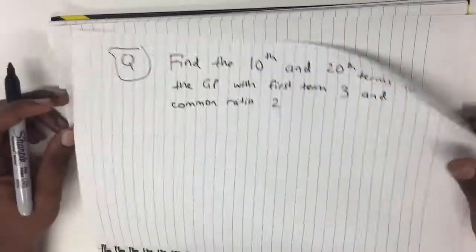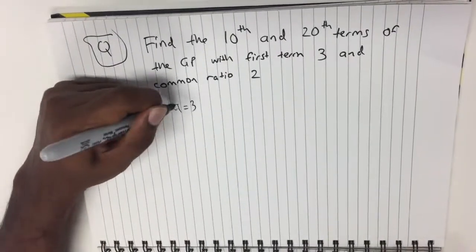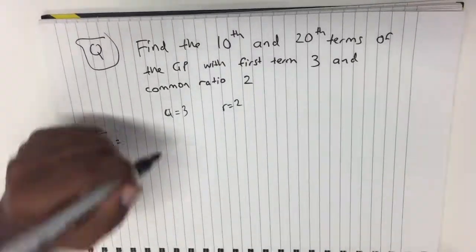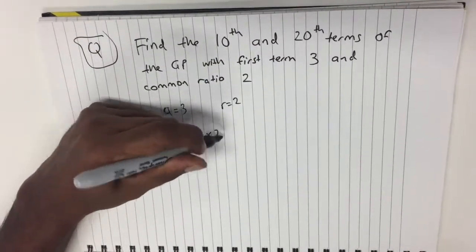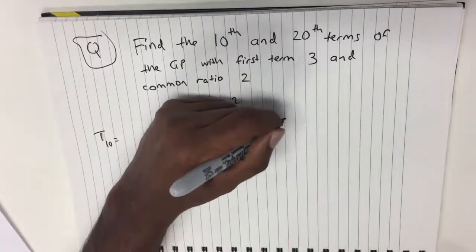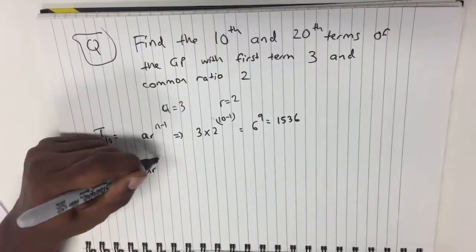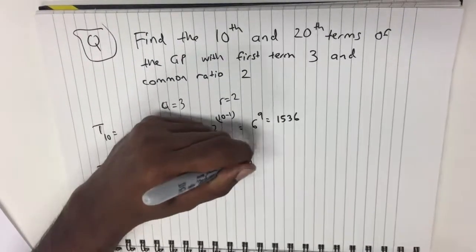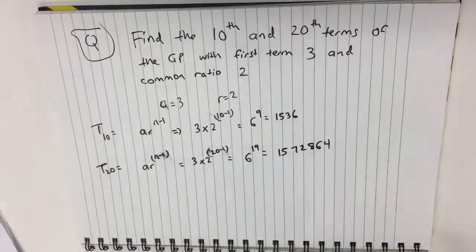Here's an example question. Find the 10th and 20th terms of a geometric progression where the first term is 3 and the common ratio is 2. Here we just apply the formula, ar to the power n minus 1. You substitute the values, it becomes 1536 for the 10th term, and for the 20th term you use the same method.